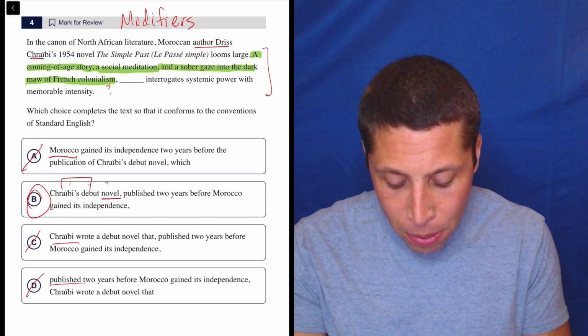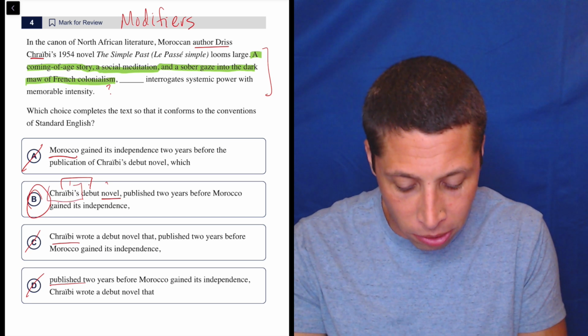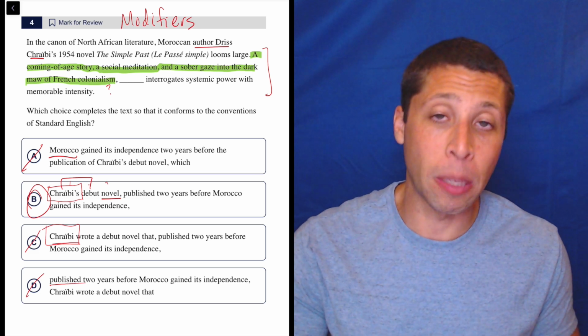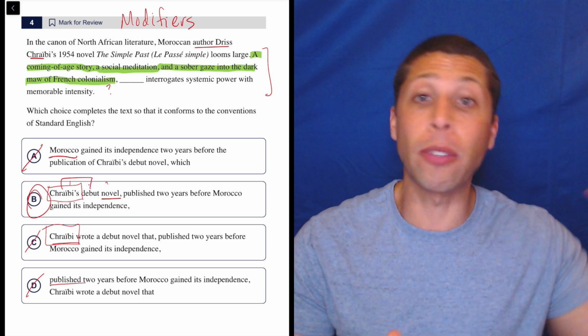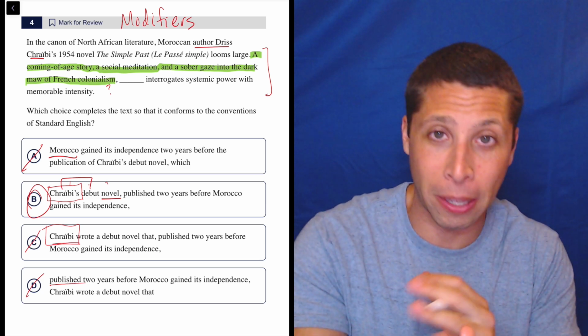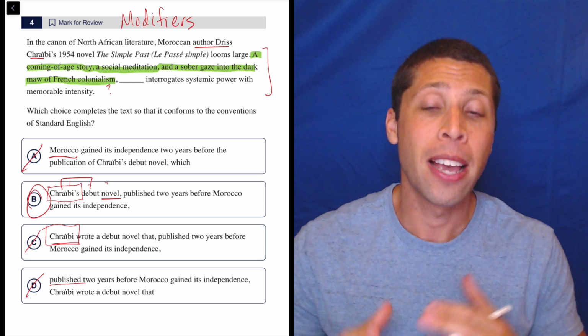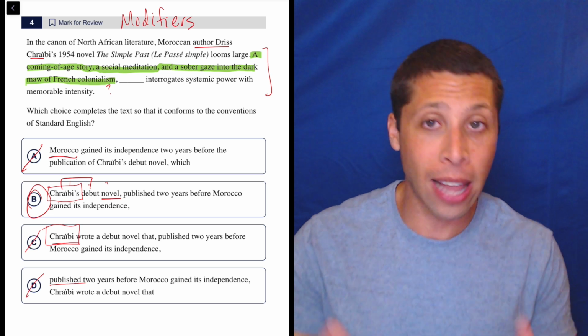So even though B and C kind of look the same, right? They both seem to start with that person's name. That apostrophe S makes a really big difference. And sometimes that means we can get rid of a choice because it looks like we want to talk about the author, but then we can get rid of it because it's not really the author starting it. But in this case, the apostrophe actually saves us and allows us to talk about the novel.